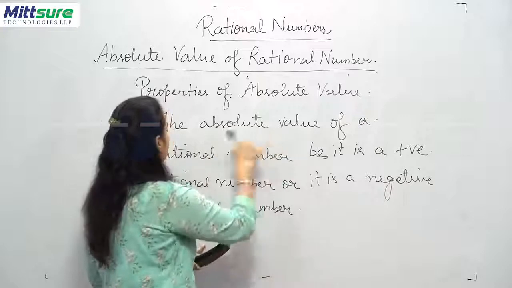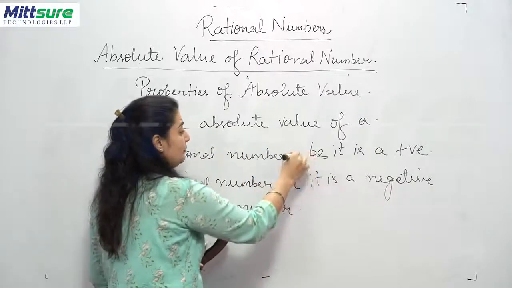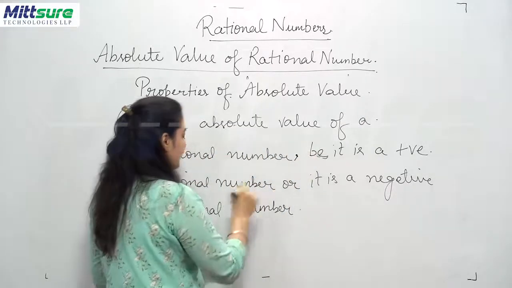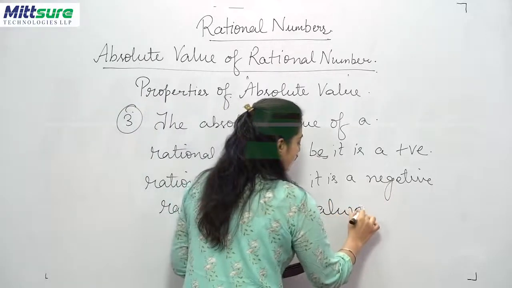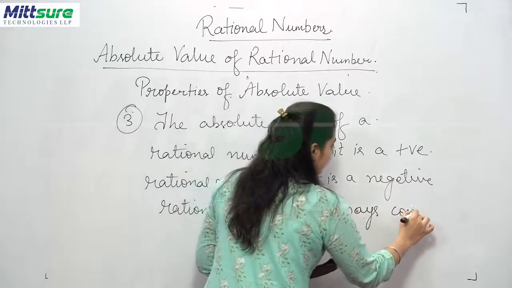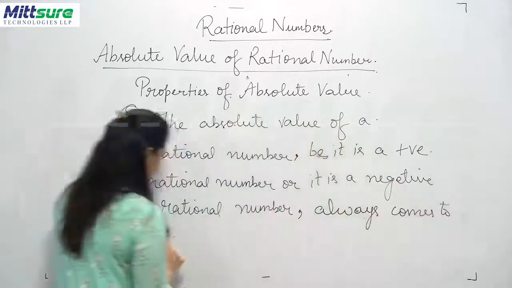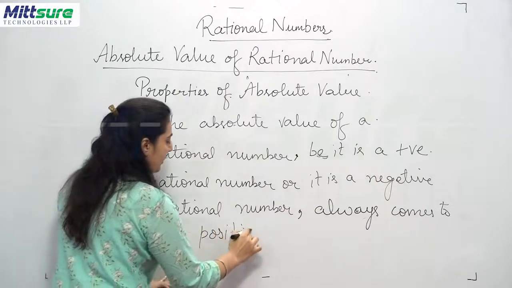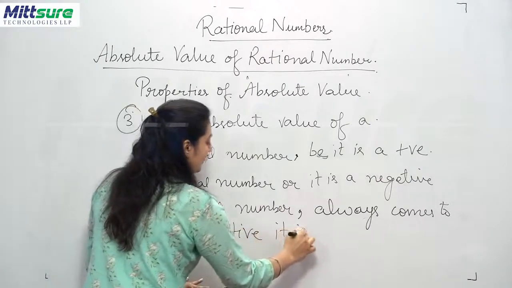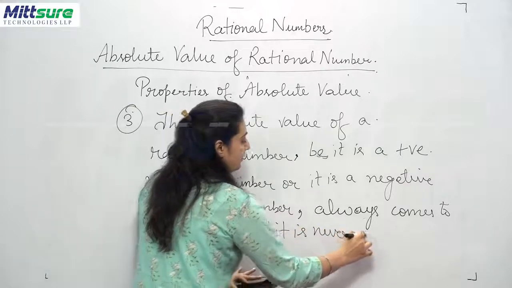The absolute value of a rational number, be it a positive rational number or a negative rational number, always comes out to be positive. Okay, it is never negative.